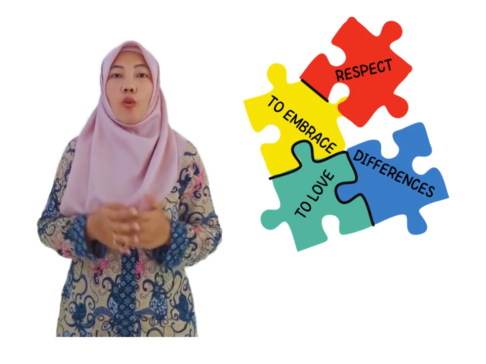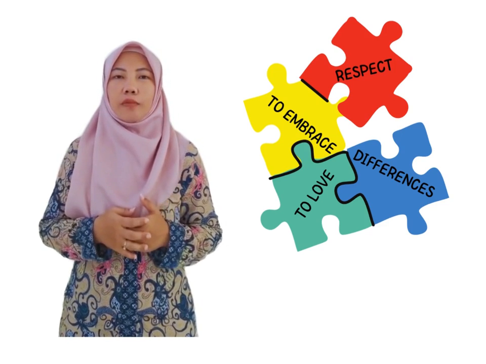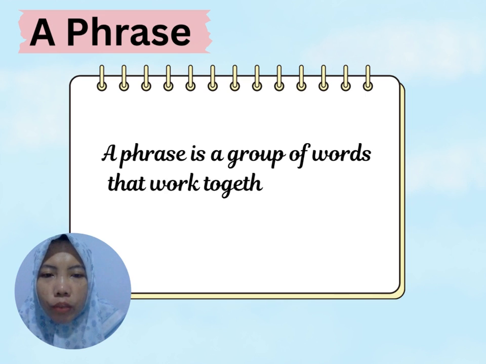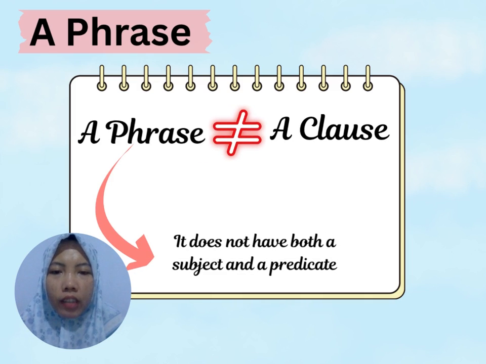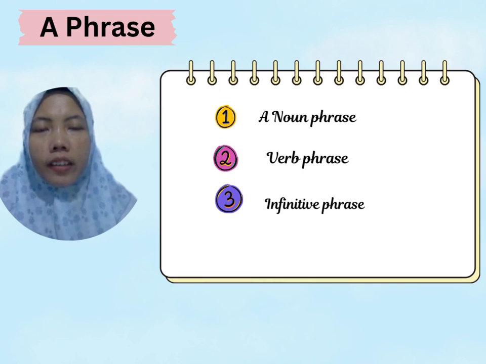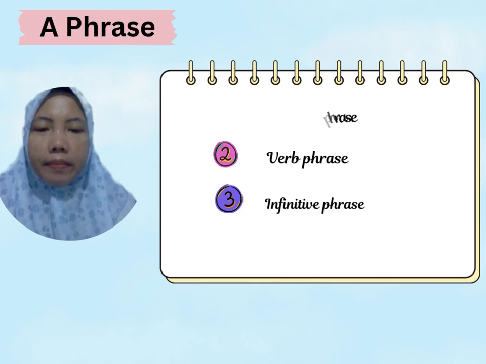So the question now is, what is a phrase? What are the most common types of phrases and how to use them to build sentences? A phrase is defined as a group of words that work together as a unit. A phrase is different from a clause because a phrase doesn't have both a subject and a predicate. By this, I mean a verb. Actually, there are many types of phrases that are usually used in a sentence, but for this video, we're going to learn 3 of them: noun phrase, verb phrase, and infinitive phrase.